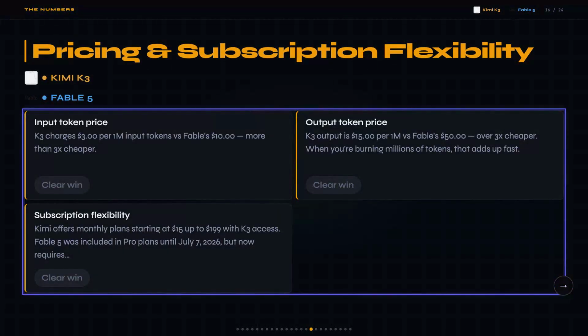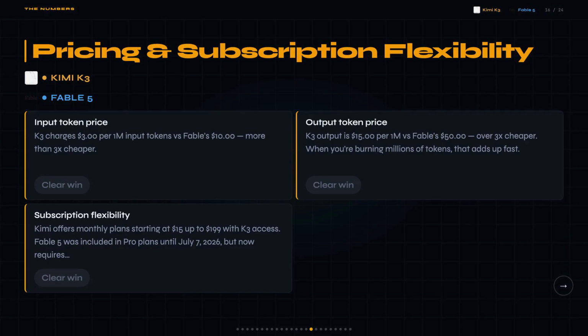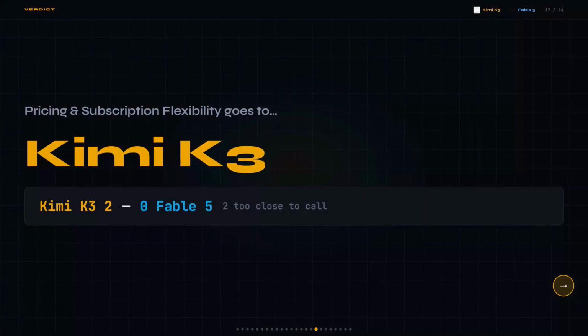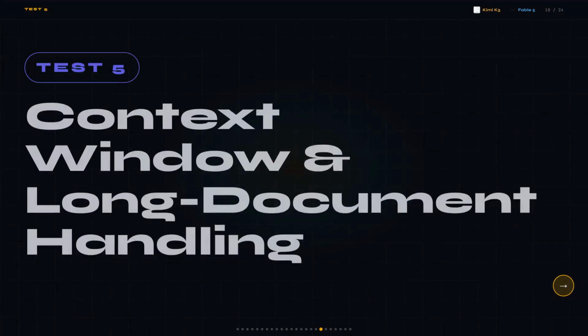Okay, so here's what I found. Kimi K3 is $3 per million input tokens, and Fable 5 is $10, and on output, K3 is $15 per million, while Fable is $50, which is 3 times more expensive on both ends. And Fable's subscription grace period ended, so you're paying per token for everything now, while K3 still has plans starting at $15 a month. Honestly, I knew K3 would be cheaper, but I didn't expect the gap to be this clean across both input and output, because $50 per million output tokens on Fable is just a lot. So Kimi K3 wins pricing, no contest. And that brings the score to Kimi K3 2, Fable 5 0, 2 tied.